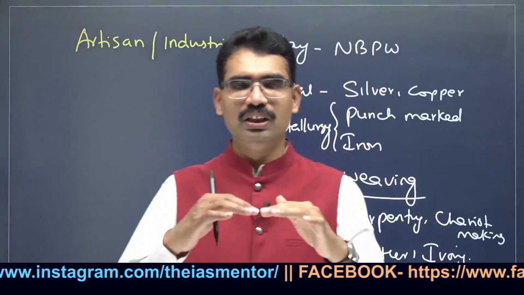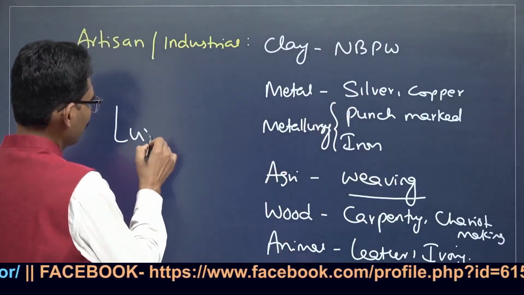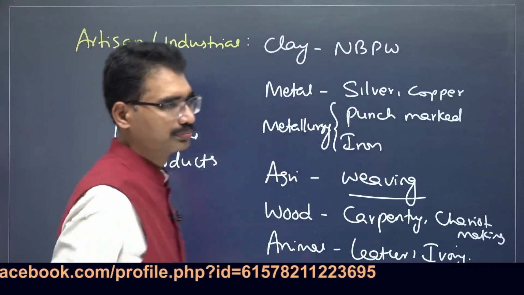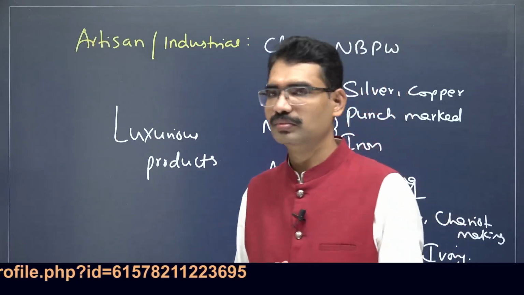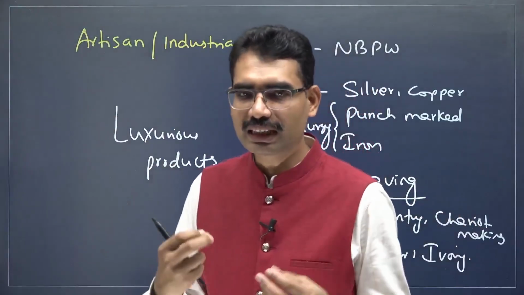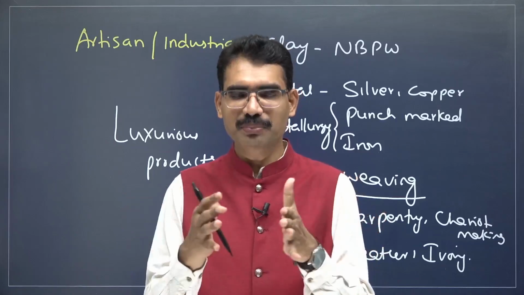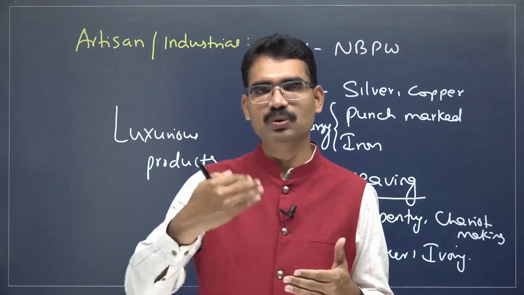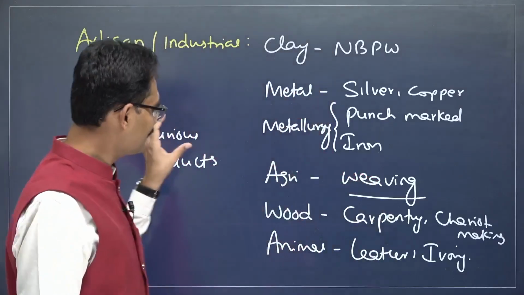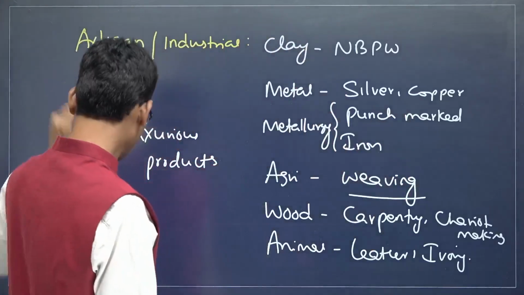That is why during the Mahajanapada time period, so many luxurious products developed. That is why some people became very rich, some people became very poor. And that is the reason why, because of inequalities, some new ideals like Buddhism and Jainism wanted to bridge this gap, wanted the rich people to donate so that these inequalities can be reduced. That itself is an indication of advancement in science and technology. Next one.